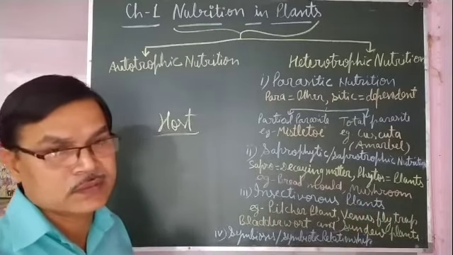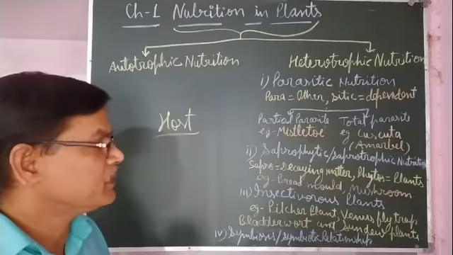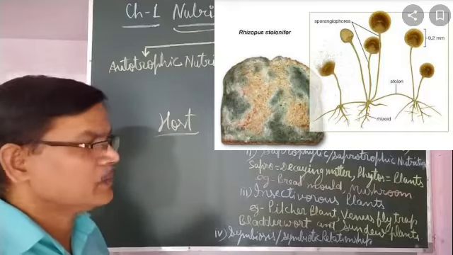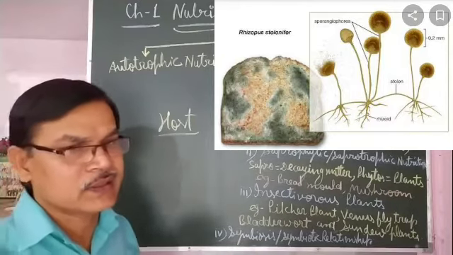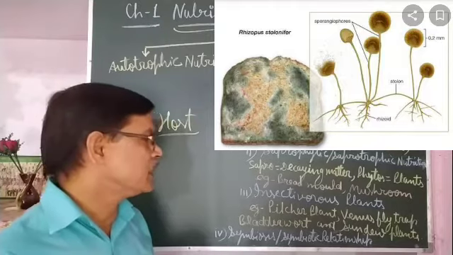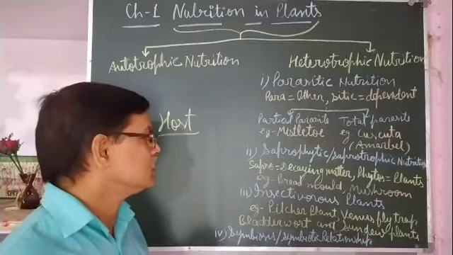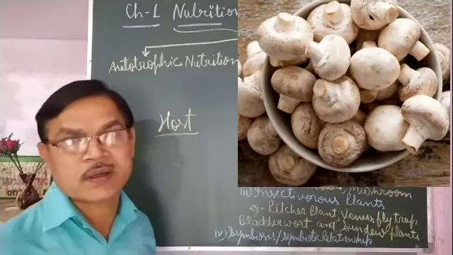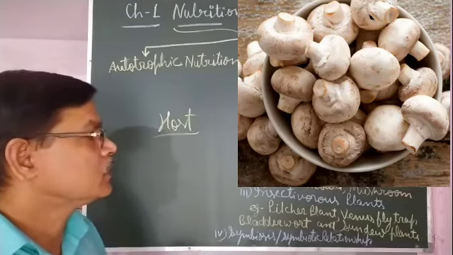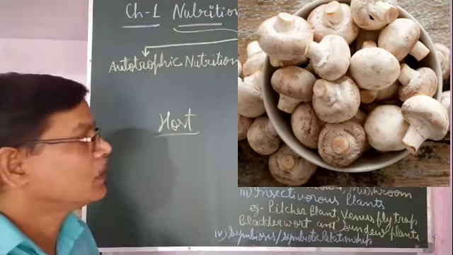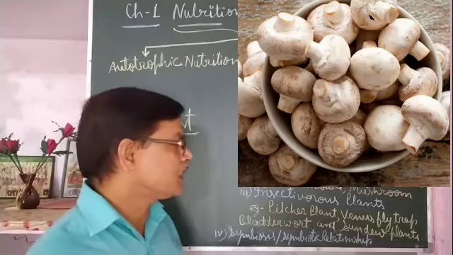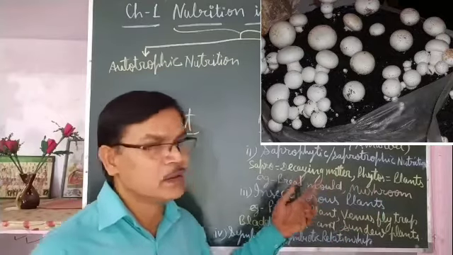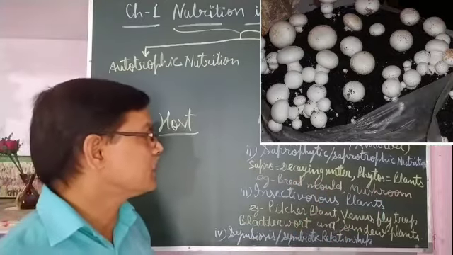Bread mold: sometimes you may have seen green patches on old bread if it is left in moist condition for some days. Greenish or greyish patches grow on it. That is the growth of bread mold, a type of fungus. The mushroom that we eat as a vegetable is also a fungus. It does not have chlorophyll, so it cannot synthesize its food. It takes its food from dead and decaying matter, so it is a type of saprotroph.